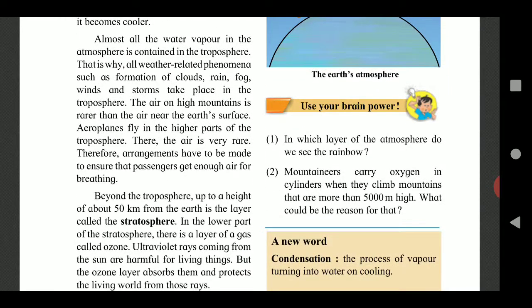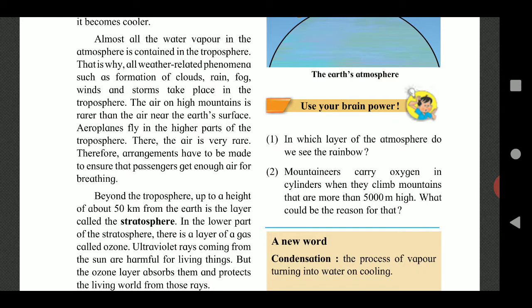Use your brain power. In which layer of the atmosphere do we see the rainbow? We see all weather related phenomena in the troposphere. So, we see the rainbow in which layer? In which sphere? Troposphere.